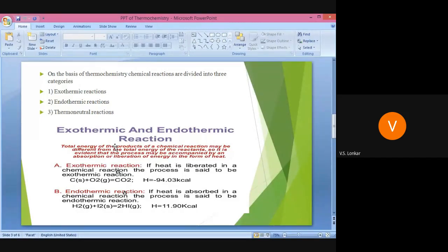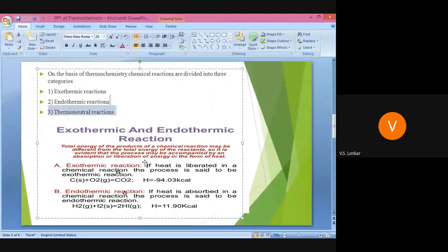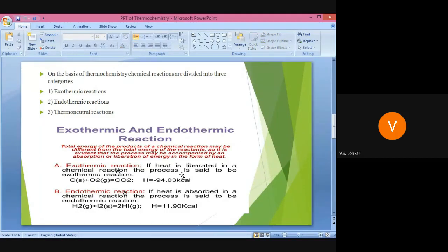First, exothermic reaction. If heat is evolved or liberated in a reaction, then the process is said to be an exothermic reaction. For example, carbon solid plus O2 gaseous gives CO2, and here we give the sign delta H equals minus 94.03 kilocalorie. Delta H is nothing but the heat of reaction, the heat of formation of reaction.